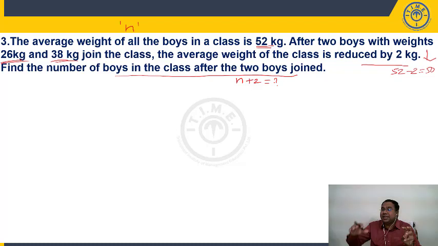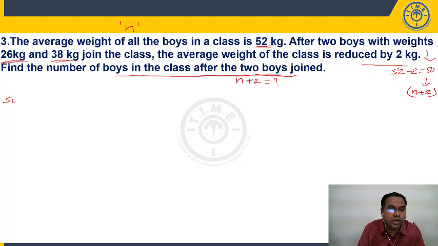Then the average weight of the class reduced by 2 kg, so instead of 52 kg the average is 50 kg. This is the average of how many boys? n plus 2 boys. This is the new average. He's not asking for the initial number of boys, but n plus 2.